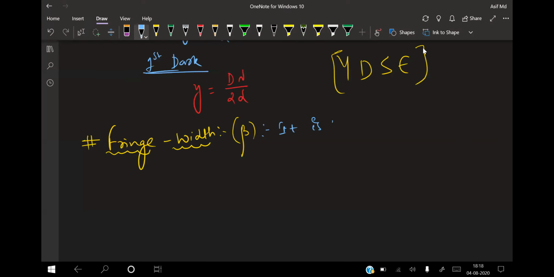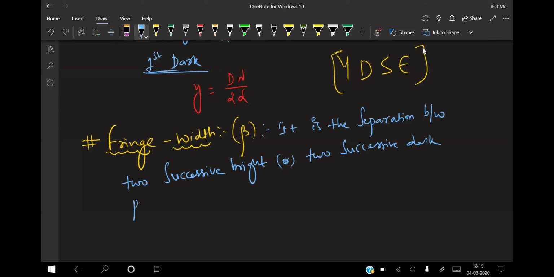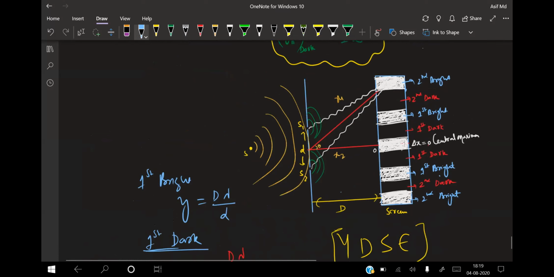It is the separation between two consecutive or two successive bright, or two successive dark points is called fringe width, represented by beta.